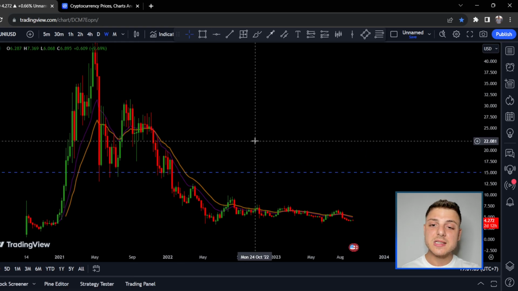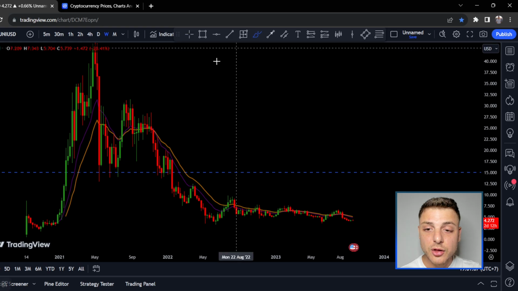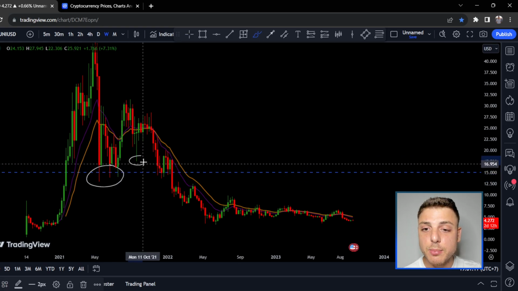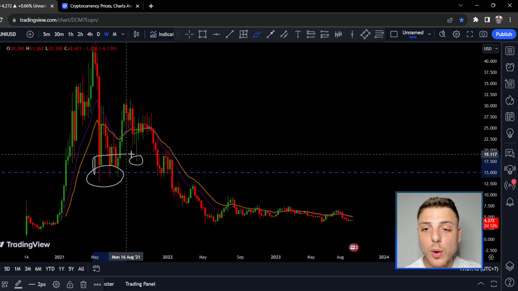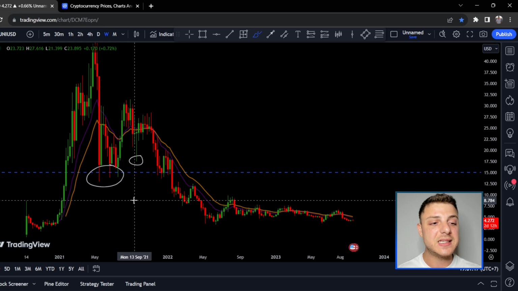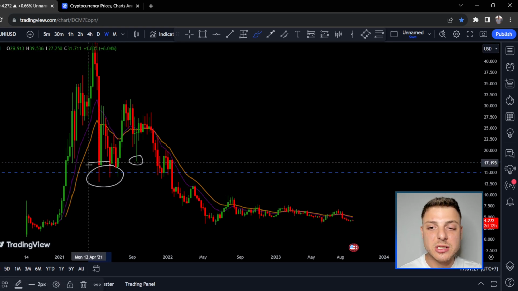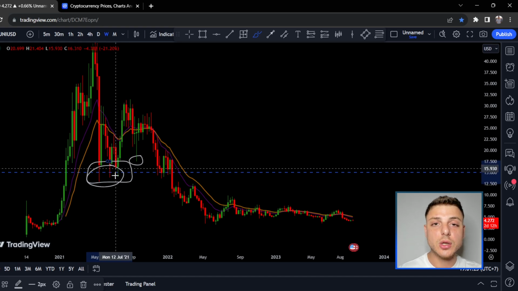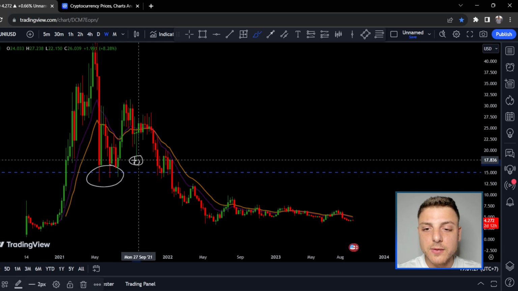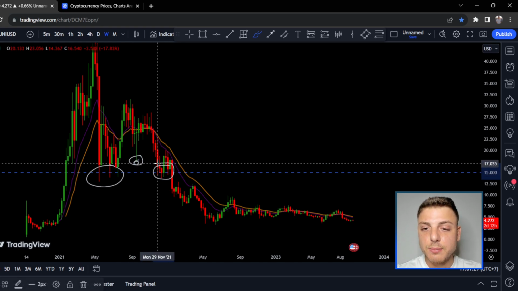Instantly, I'm noticing this area right here on the market. The reason being is we have a very consistent support. As much as this support is a little bit higher, you're definitely always drawing a bit of a box when you're drawing support. You can't just say that price is an exact $15.25. Usually we'll have a range, especially maybe $16 to $14, give or take $1 of that $15 range. So we do have a bit of a support here. We'll also have a support in this range.